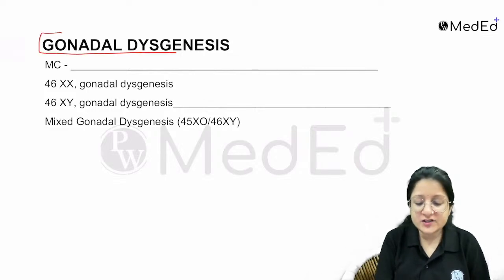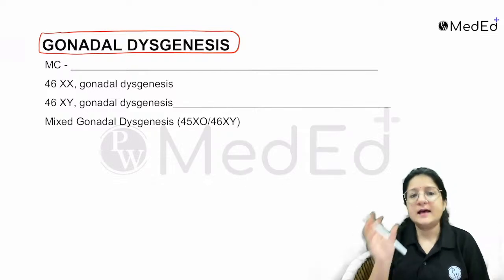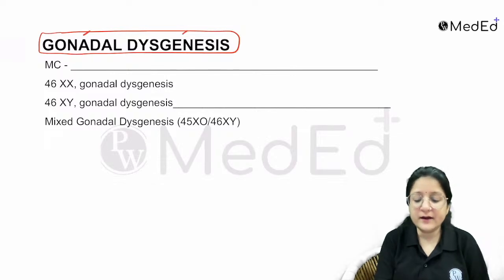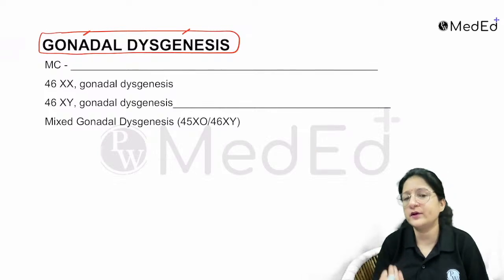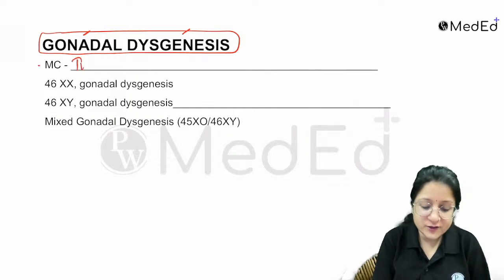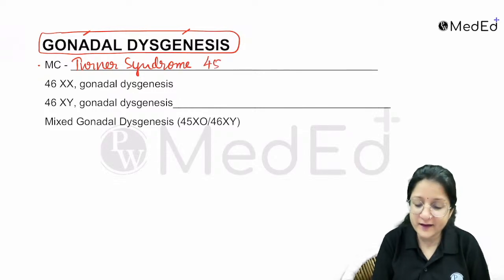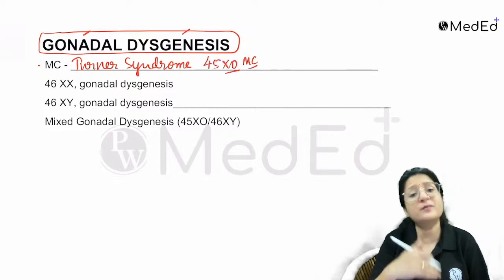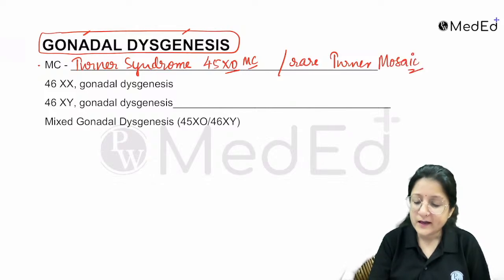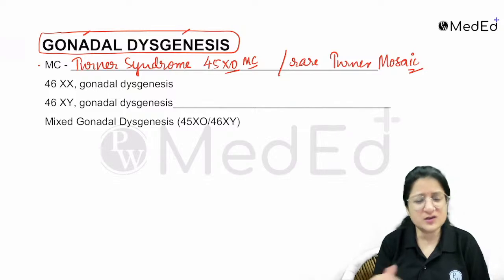Gonadal dysgenesis simply means that embryologically, in fetal life, the gonads failed to develop. Gonadal development did not occur. The most common type of gonadal dysgenesis is actually Turner syndrome. Turner syndrome is also a gonadal dysgenesis. 45XO is the most common type, and Turner mosaic can also rarely be there. So the gonads don't develop, they're dysgenetic or streak ovaries.